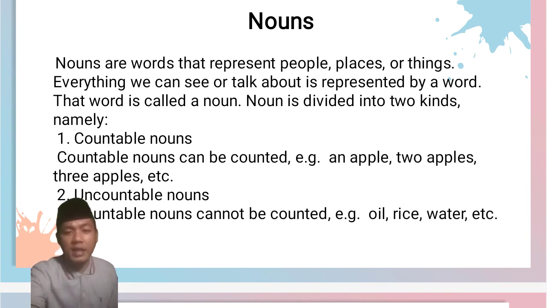And the next is uncountable nouns. Uncountable nouns cannot be counted. For example, oil, rice, and water. These nouns cannot be counted. Yes, counted, I mean.